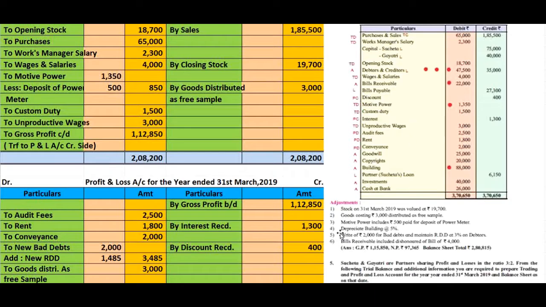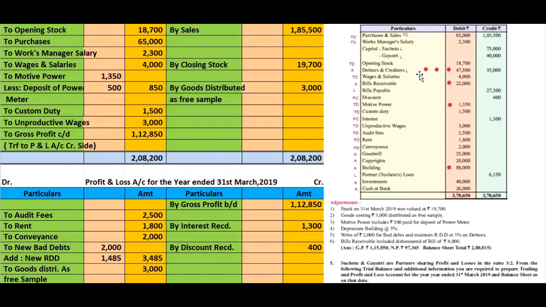Okay. See next adjustment, depreciate building at the rate 5%. We have to bullet the building account here, 88,000. Here I will mark the bullet. Okay. Then we go for next adjustment number 5. Write off rupees 2,000 for bad debts and maintain RDD at 3% on debtors.